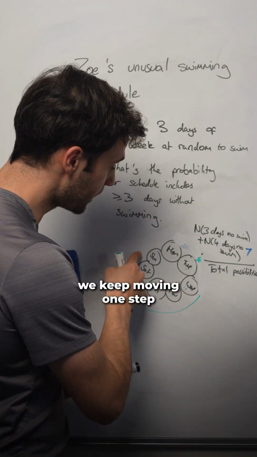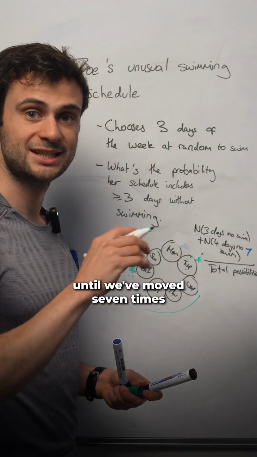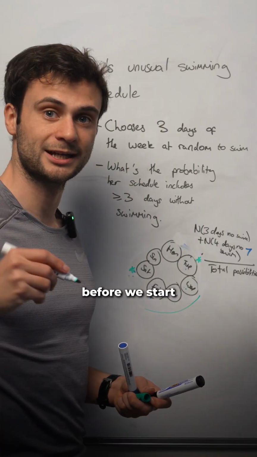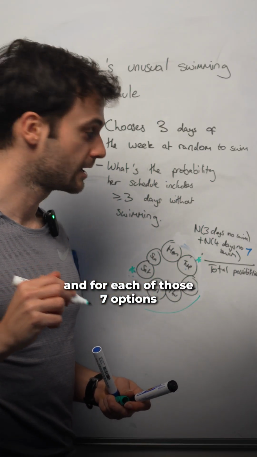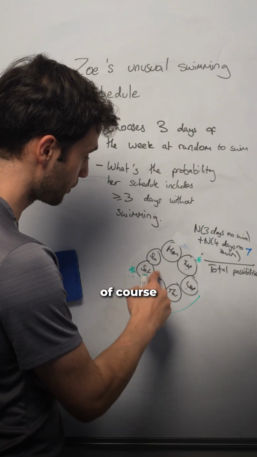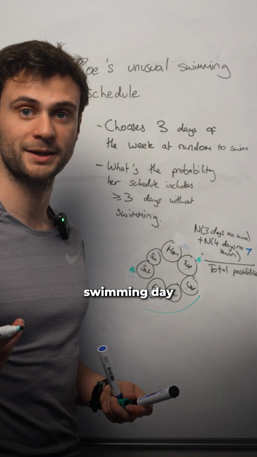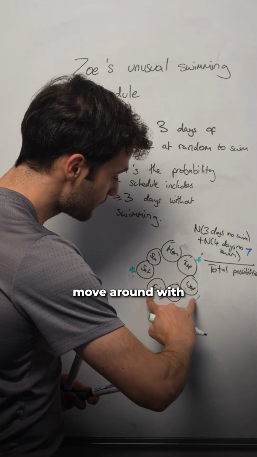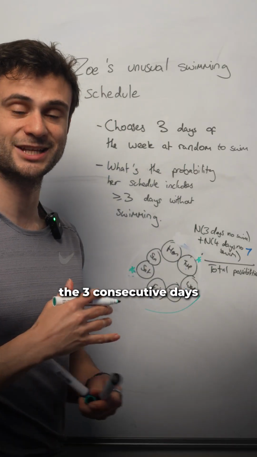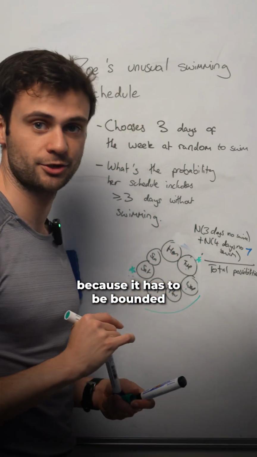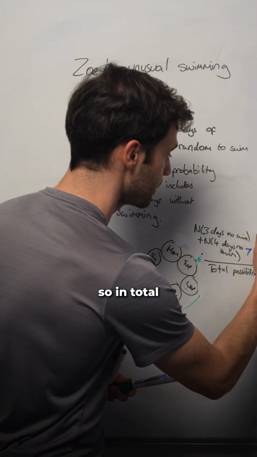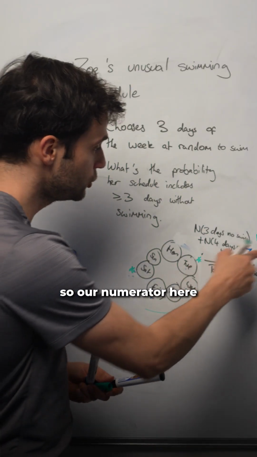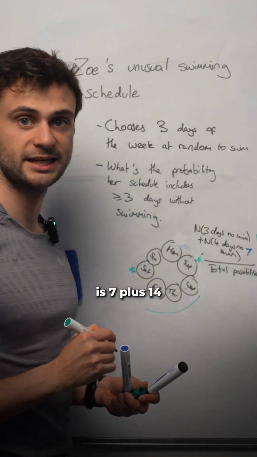We keep moving one step around this cycle until we've moved 7 times before we start counting the same options again. And for each of those 7 options, we have 2 choices. Again, these 2 parts move around with the 3 consecutive days without swimming, because it has to be bounded on either side. With each of those 7 rotations, there are 2 possibilities. So in total, there's 14. So our numerator here is 7 plus 14, 21.